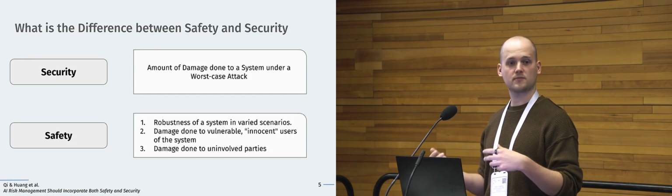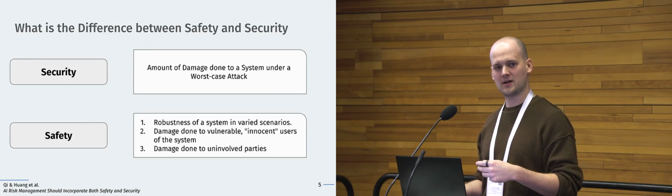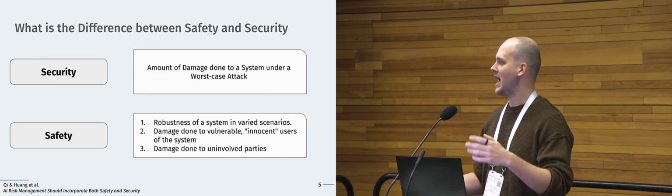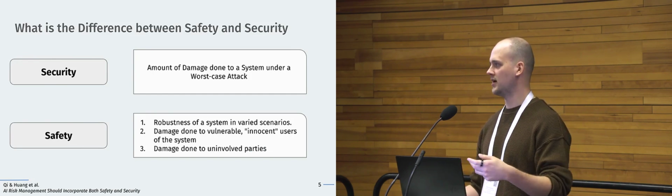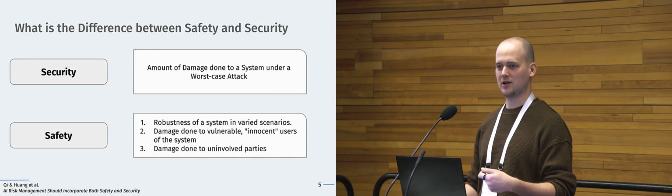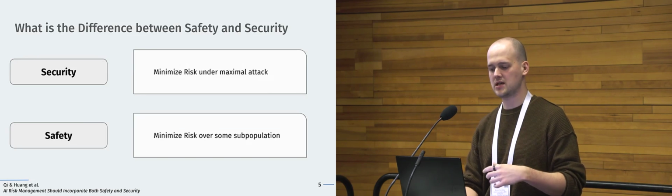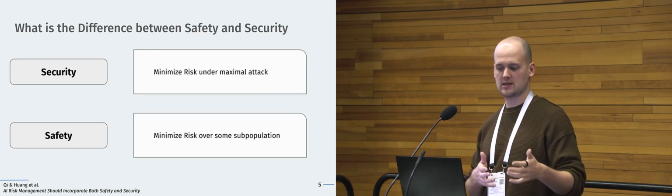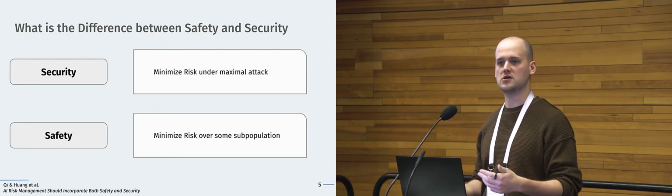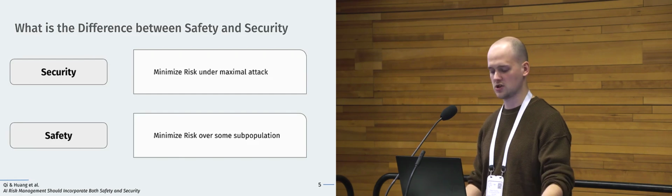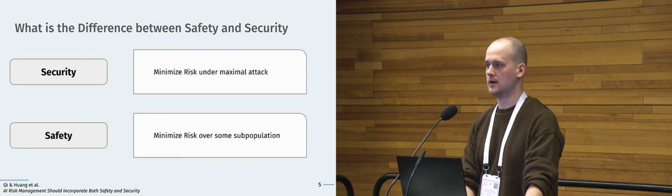I think we had this example earlier in the workshop about the Boeing 737 MAX, right? The safety of the airplane maybe really is a safety question, separate from the person at the gate that scans you and looks at what you bring onto the plane. Maybe those are security questions, right? Because we distinguish minimizing risk under a maximal attack in a min-max game, and minimizing risk just over subpopulations, just over events in the future, just over our distribution of prompts and attacks.